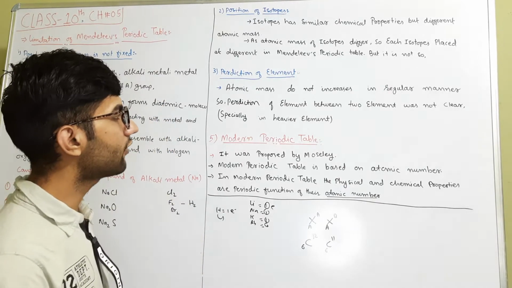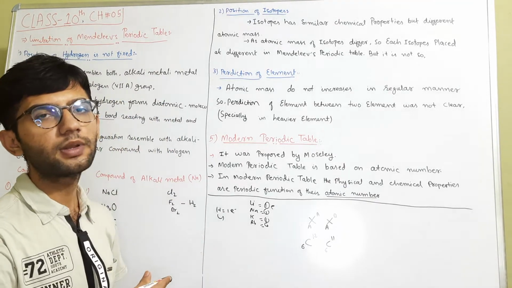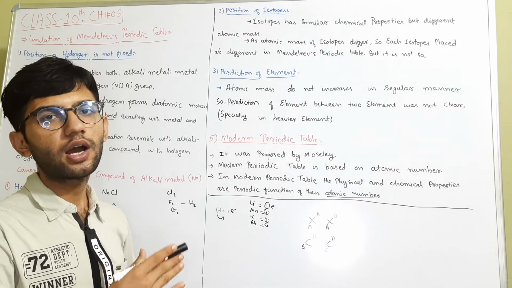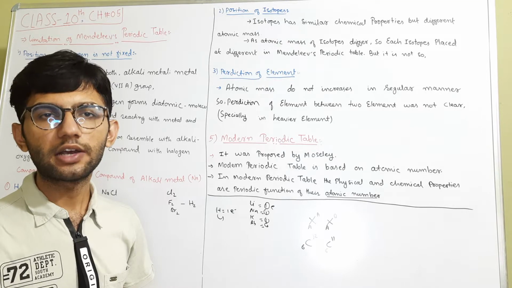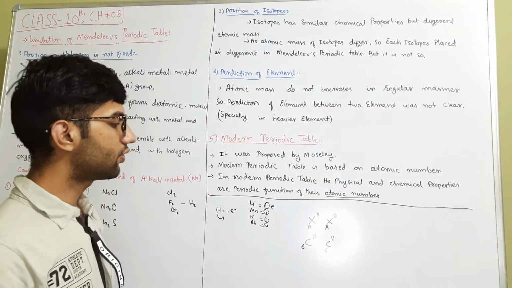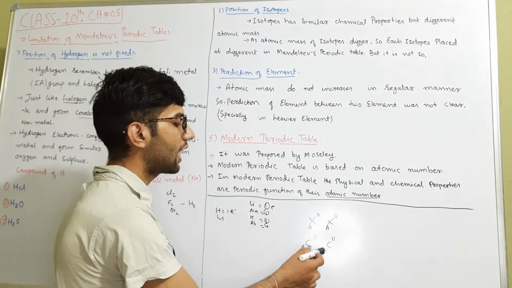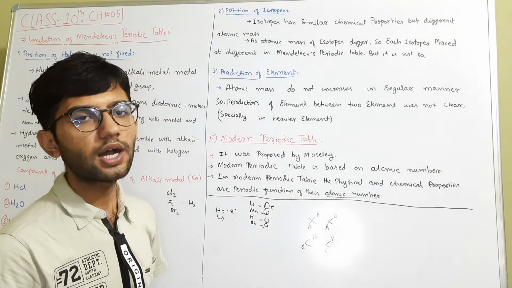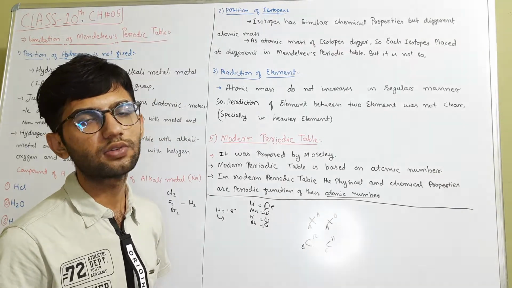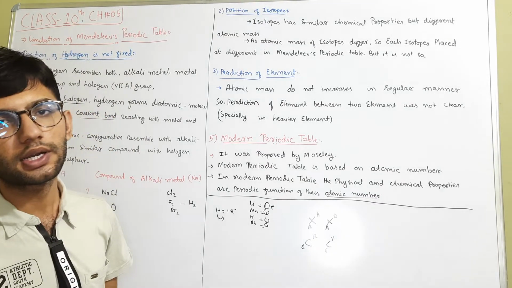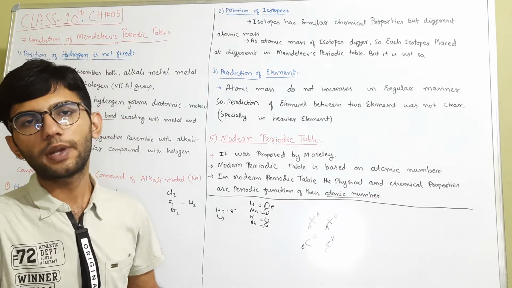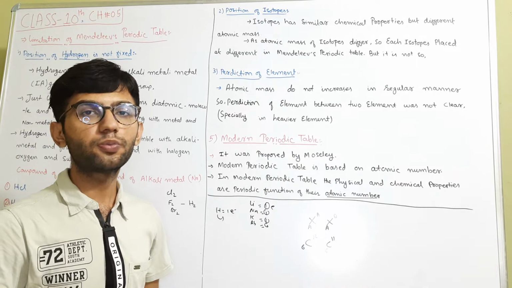On this basis, as we know, Mendeleev's table arranged elements in increasing atomic mass order. So there should be a different place for the isotopes of the same atom, or there should be the same place for the isotopes of the element. So that was also an exception in Mendeleev's table. Mendeleev does not explain very well where to put them.